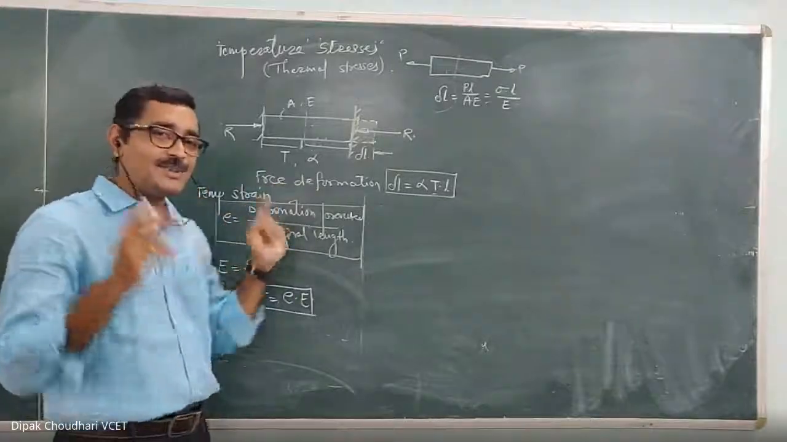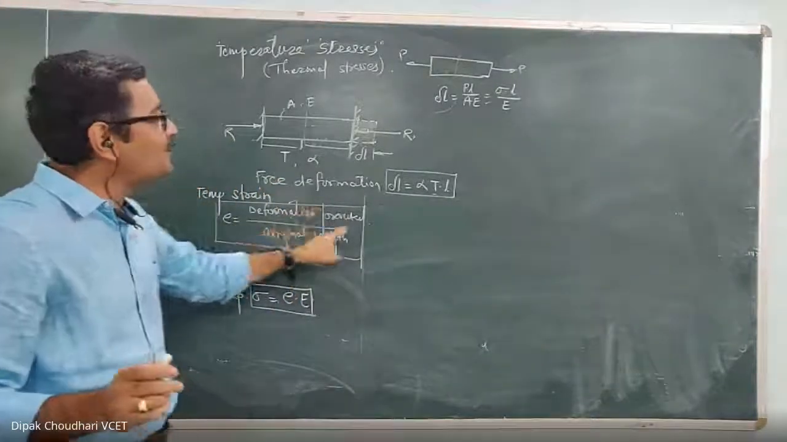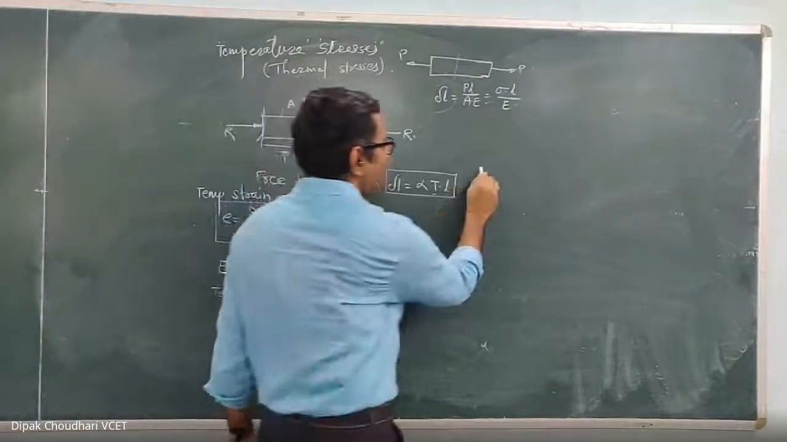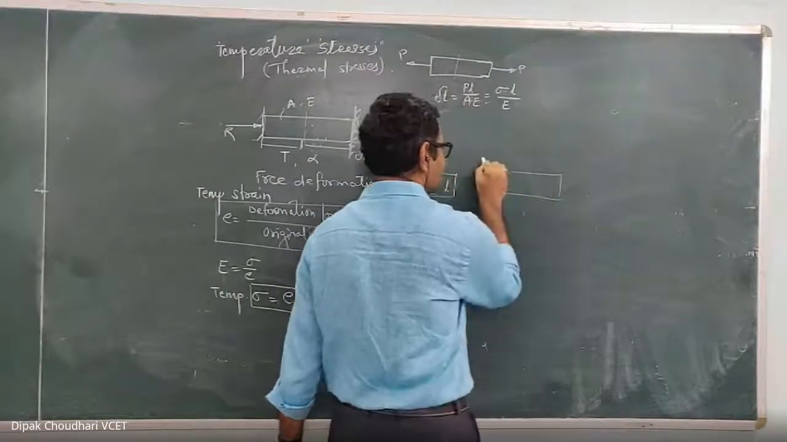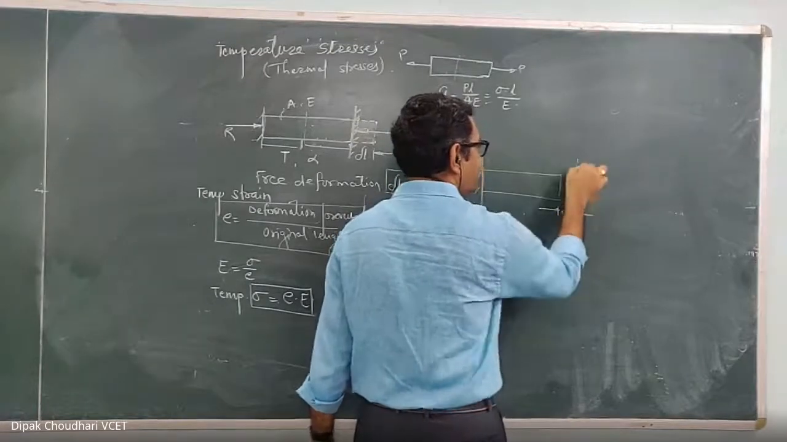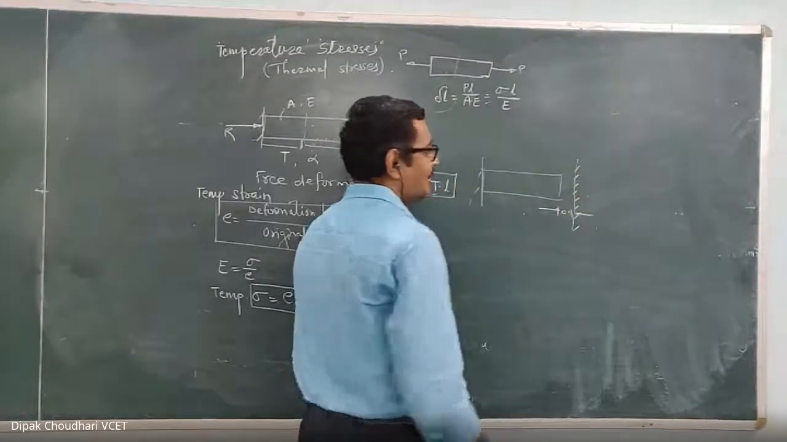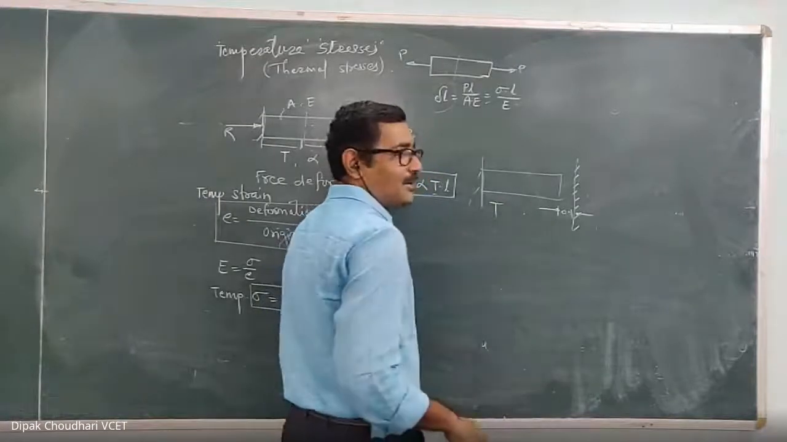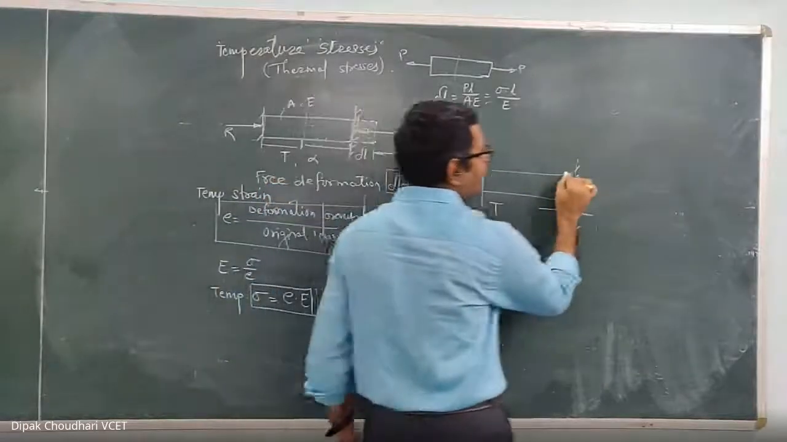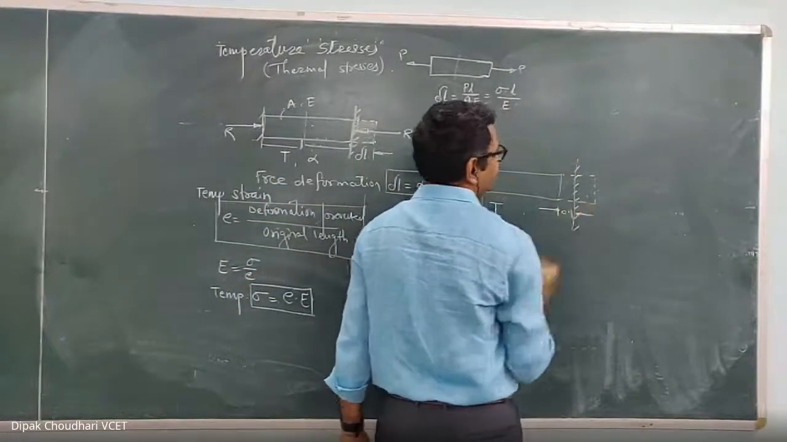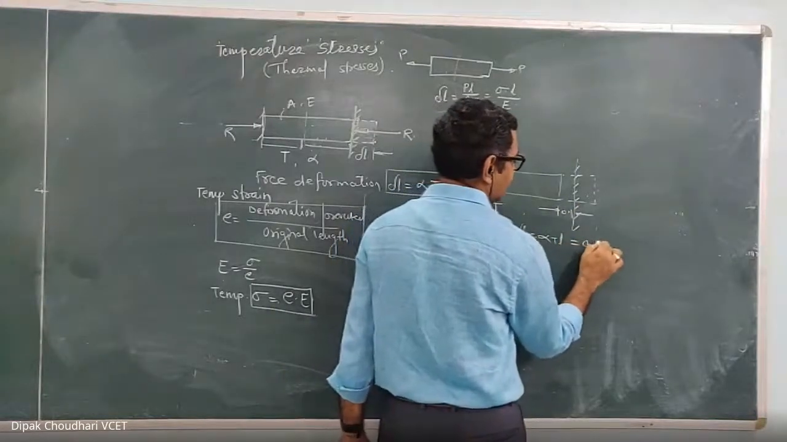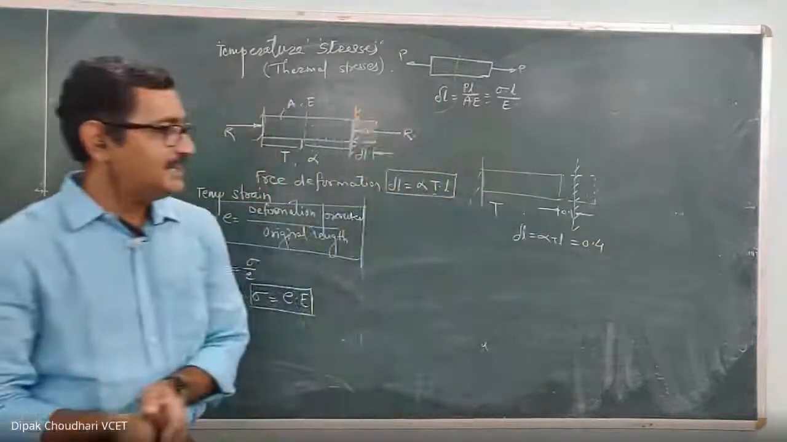Just to calculate the temperature strain, you have to think logically how much free deformation is prevented. Clear? For example, suppose this is the material, here is a gap of 0.1 millimeter, and then there is a rigid support. Now, if there is a rise in temperature of T degrees, because of this T degree temperature the free deformation, this term alpha T L, is this delta L, which is equal to alpha T L. For example, let it be 0.4.